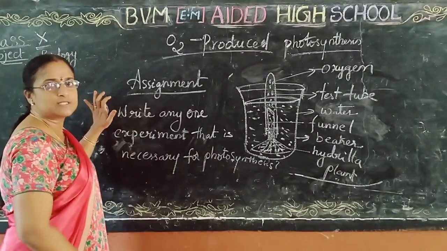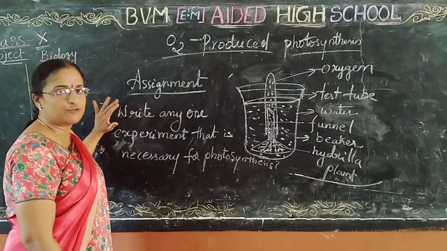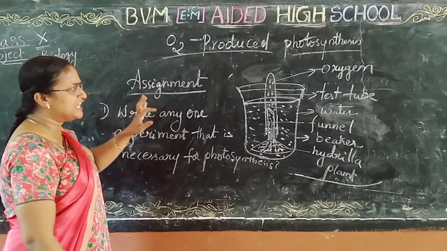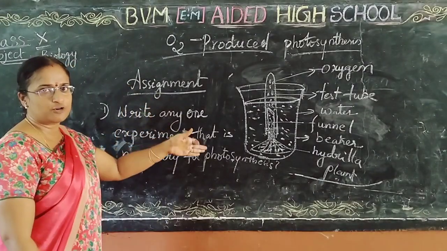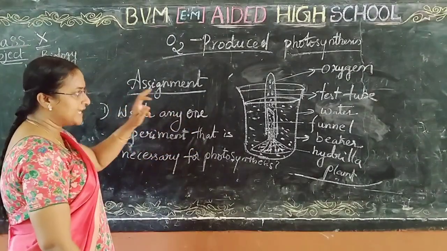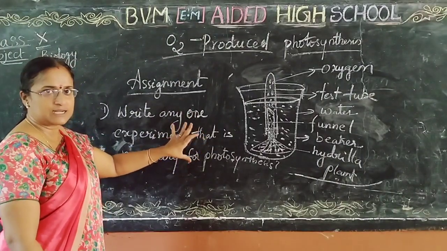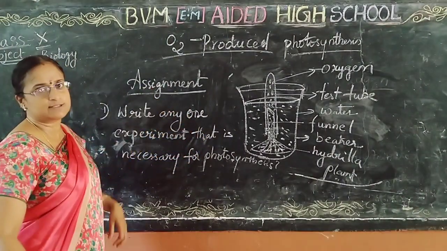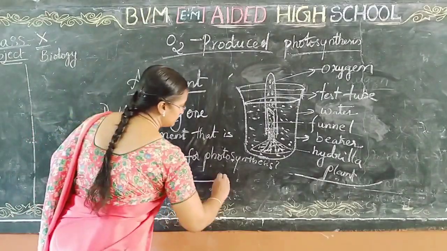So far we have learned about some factors necessary for photosynthesis. Take any one factor and write down the experiment, process, procedure, everything, and draw the diagram also. Okay?